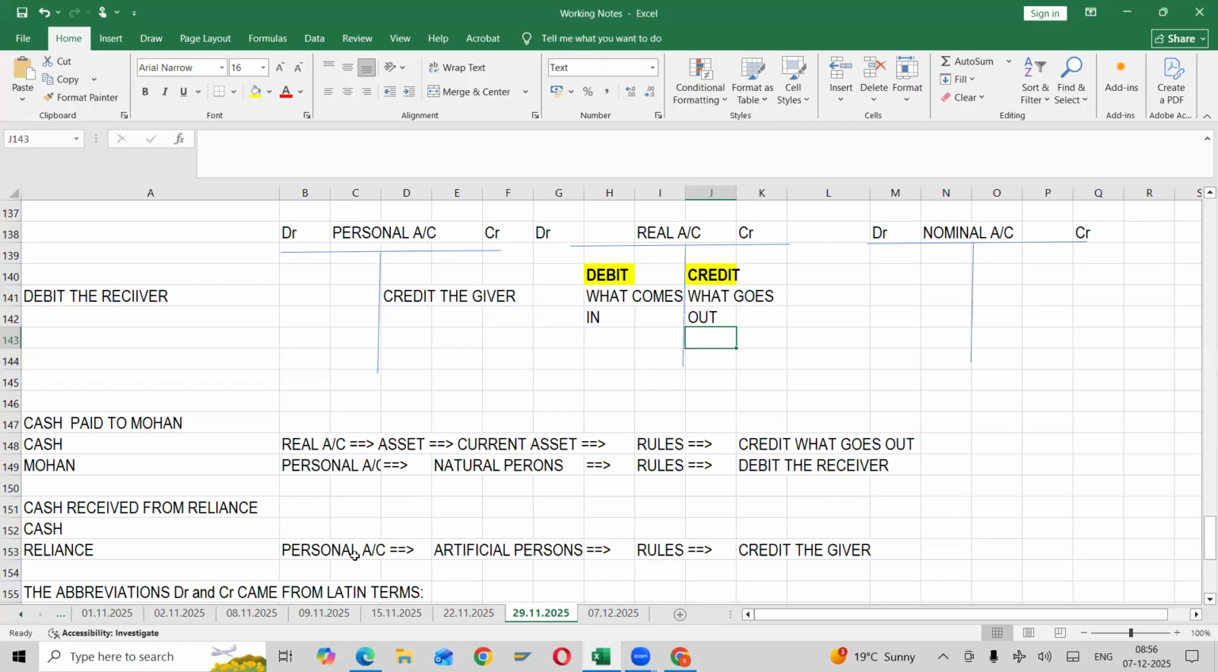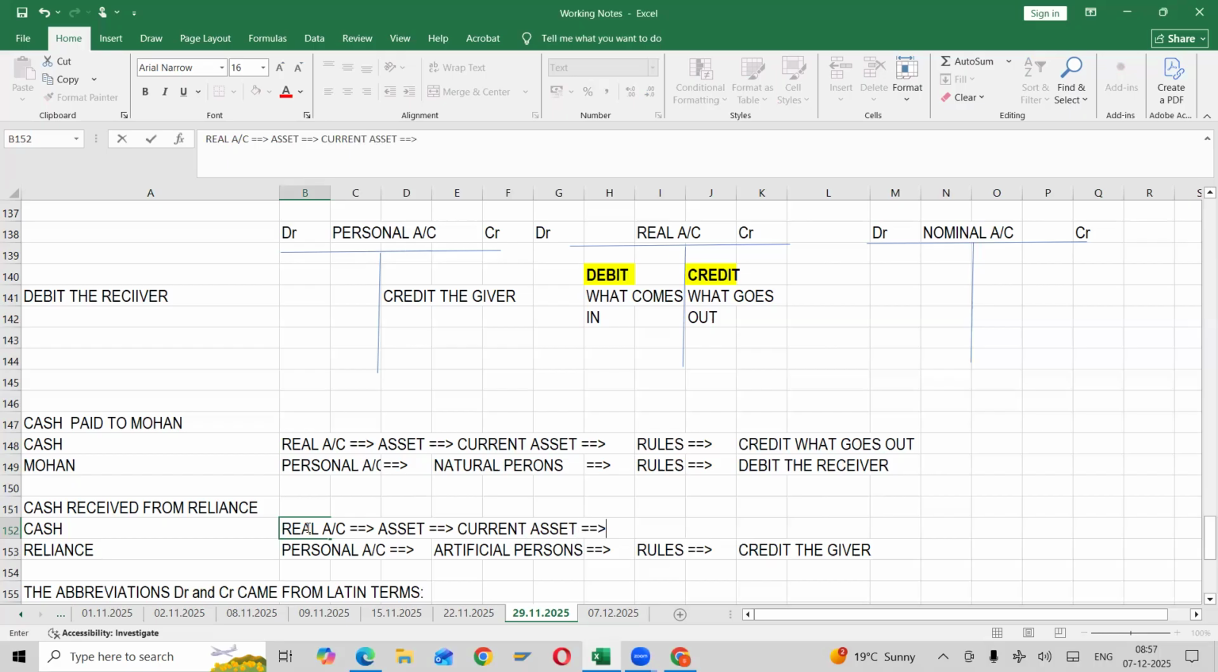Now you see, cash received from Reliance. Reliance is a personal account, an artificial person, and the rule is credit the giver. Now cash comes under which account? Real account. It is an asset, the same thing, a current asset.